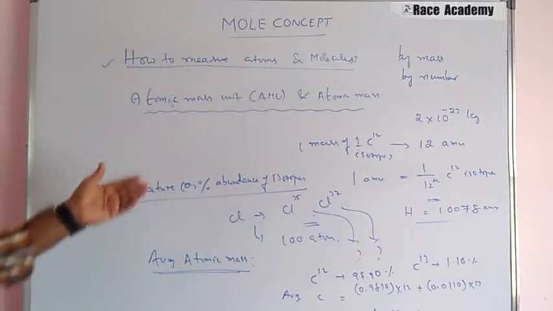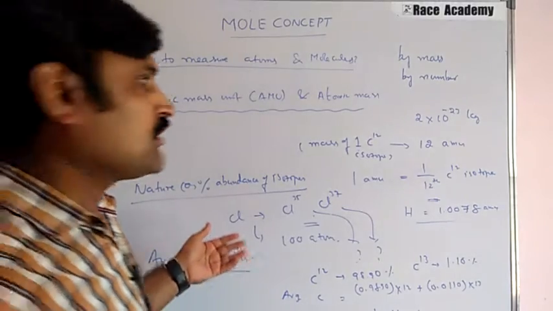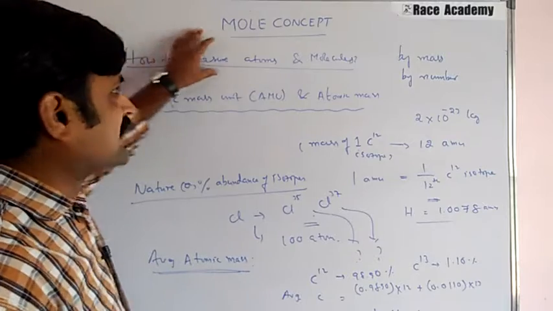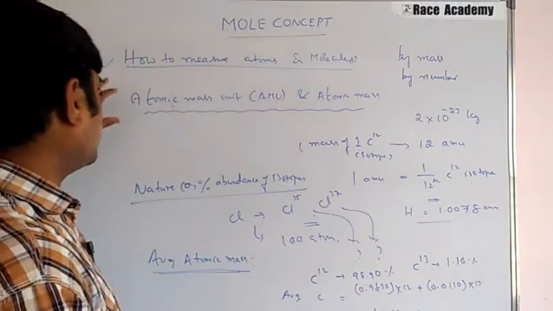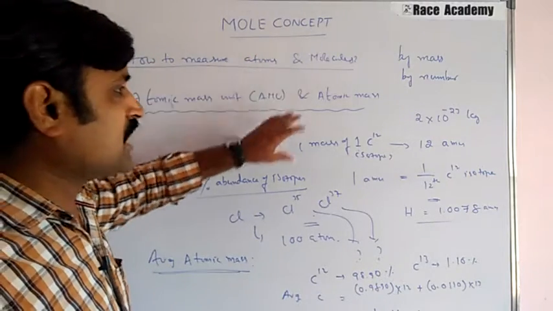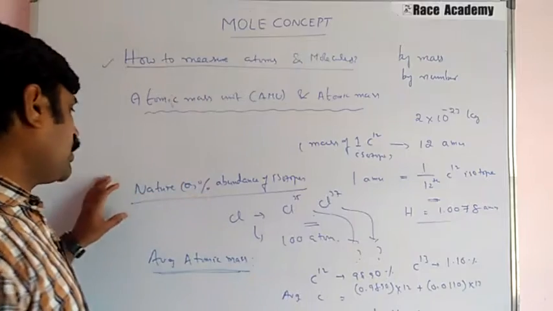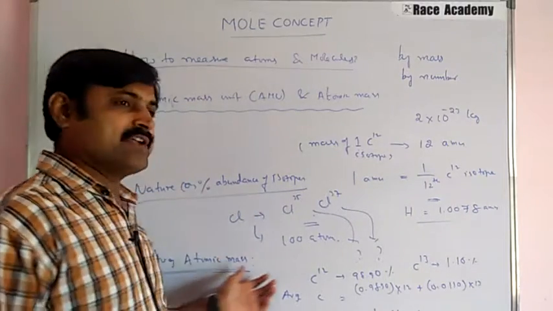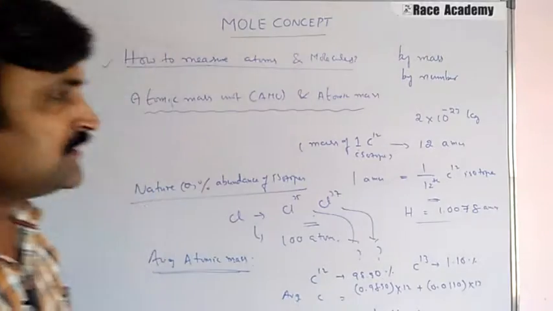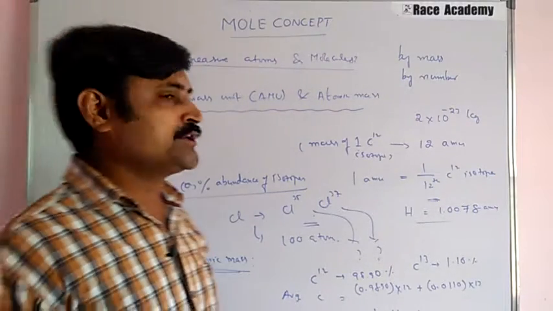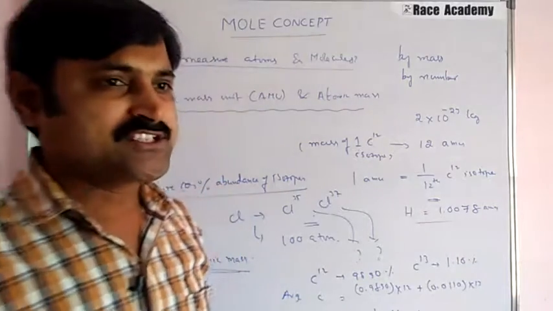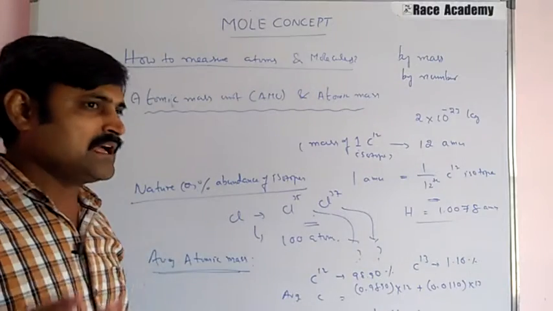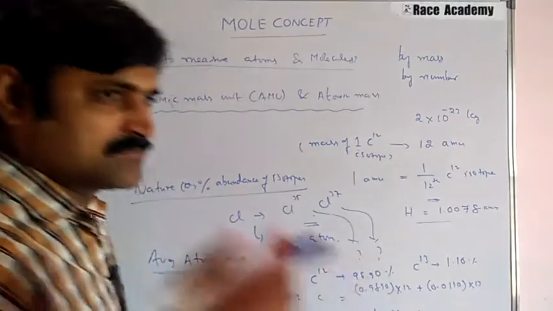Hope you understand. In this small class we have given the introduction to the mole concept and how to measure atoms and molecules, and after that a simple discussion of atomic mass unit and atomic mass, followed by the percentage abundance of isotopes and average atomic mass, a simple calculation introduction. We will shortly start the next lecture with a concept building exercise in the next class. Okay, thank you.